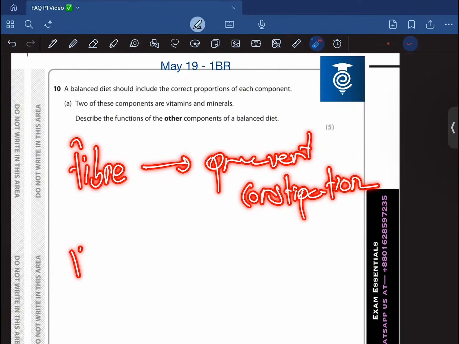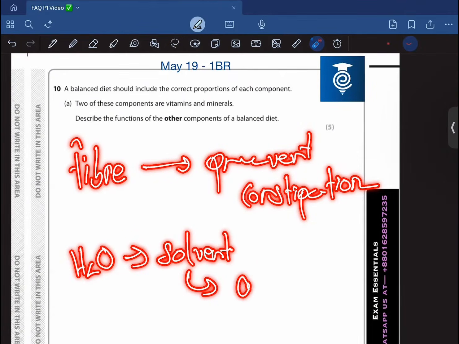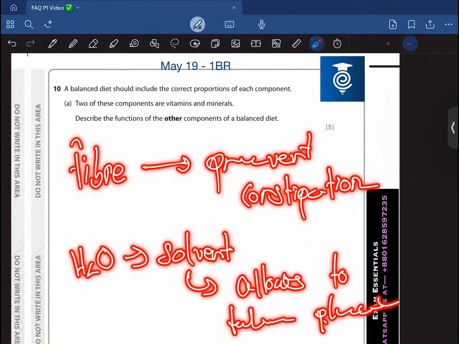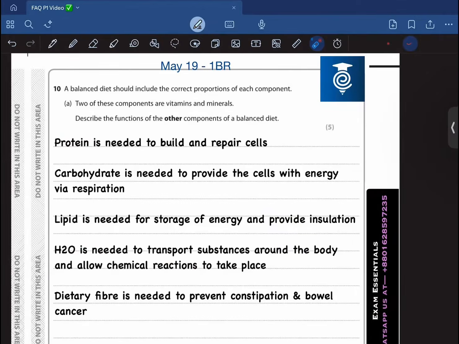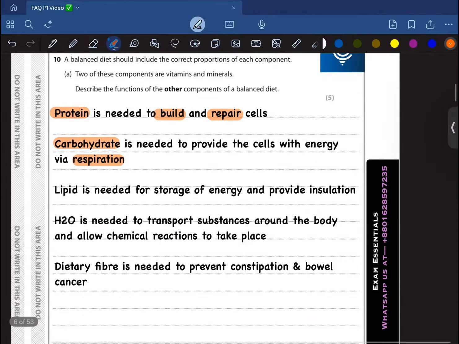And we also need water, as this acts as a solvent to transport substances and allow reactions to take place. So yeah. So first of all, I said that protein is needed to build and repair cells, and then carbohydrate is needed to provide the cells with energy via respiration. Oh, I forgot to mention about lipids, right? So lipids are needed for storage and provide insulation.